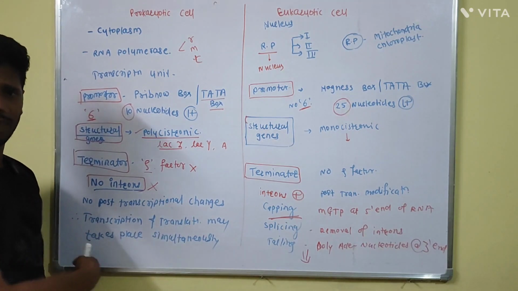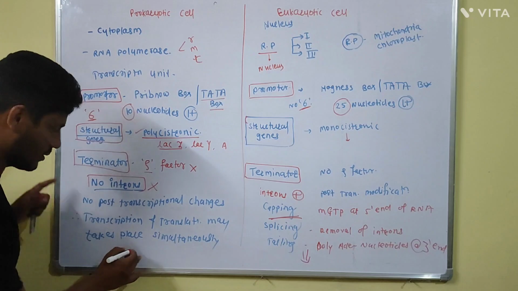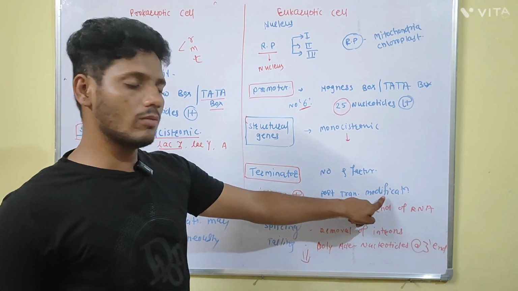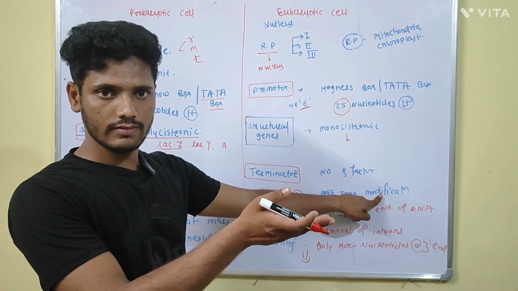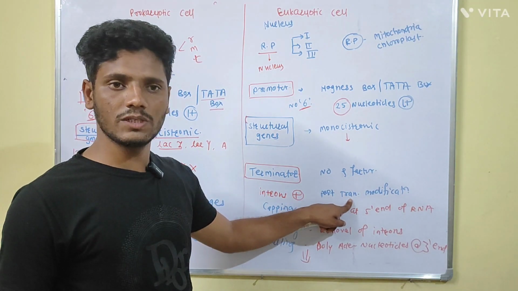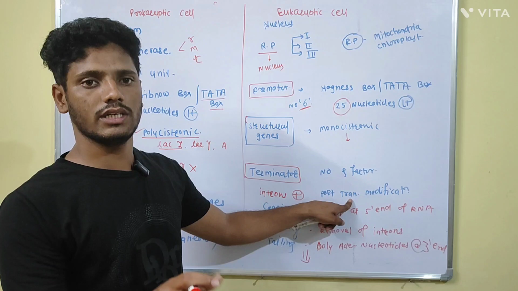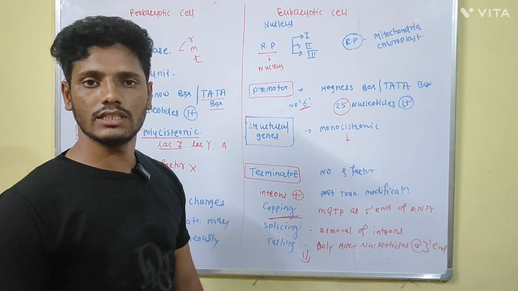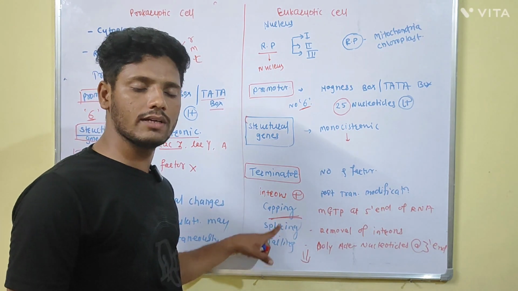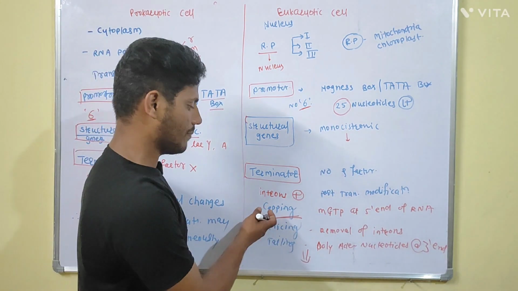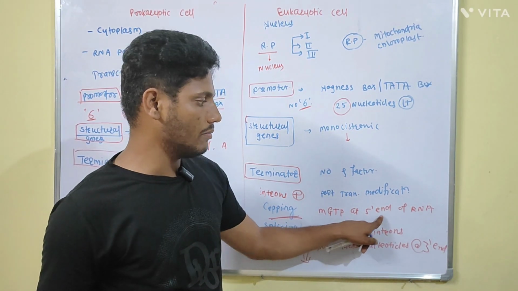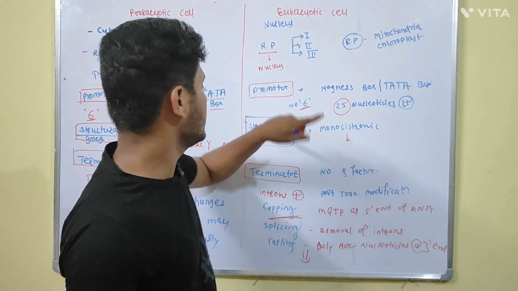Transcription and translation may take place simultaneously within the same compartment, that is, in the cytoplasm. But in the eukaryotic cell, post-transcriptional modification takes place in the nucleus, and translation takes place in the cytoplasm. Hence, first there will be post-transcriptional modification in the nucleus, and after maturation, translation takes place in the cytoplasm. Post-transcriptional modification includes capping, splicing, and tailing. In capping, methyl guanosine triphosphate is added to the 5' end of the hnRNA.